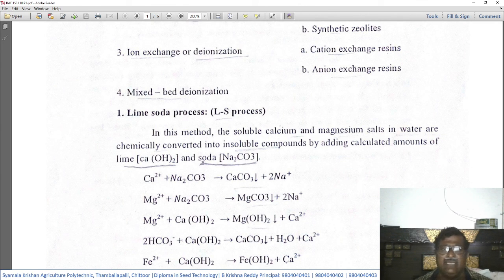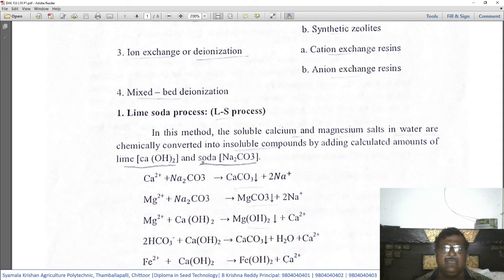In this method, the soluble calcium and magnesium salts in water are chemically converted into insoluble compounds by adding a calculated amount of lime, that is calcium hydroxide, and soda, that is sodium carbonate.